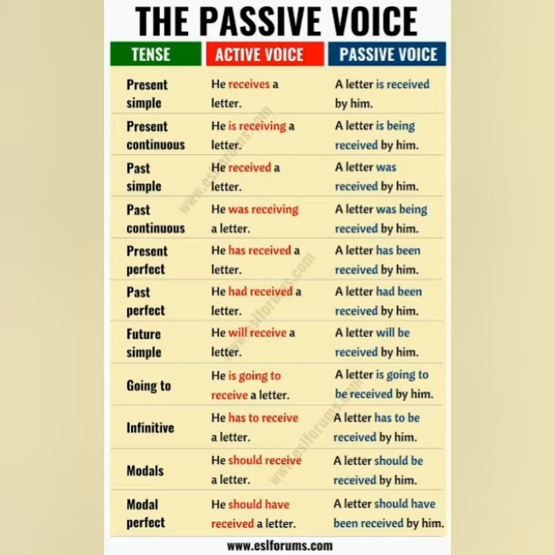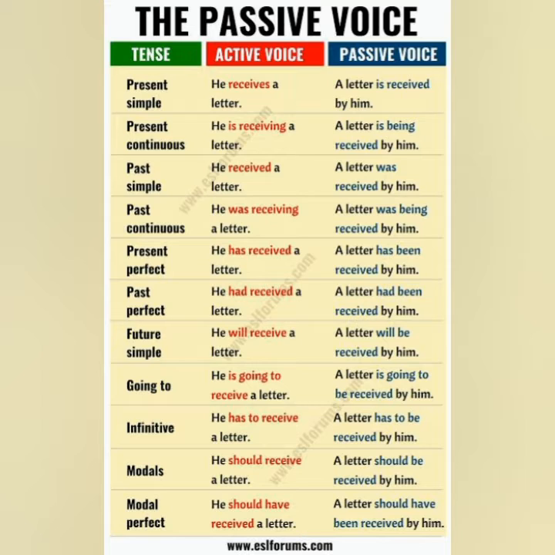Going to form: he is going to receive a letter. A letter is going to be received by him. Infinitive, that means we are using "to": He has to receive a letter. A letter has to be received by him.